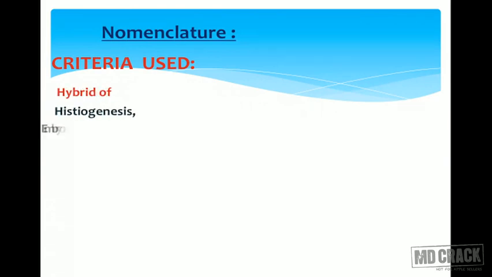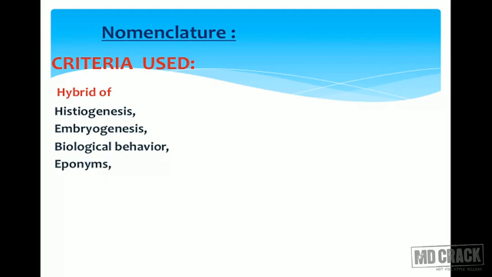We use the histogenesis, that is, which tissue it is originating from. What is the basic parental tissue from which the tumor is arising? Embryogenesis: what are the precursor cells that are giving rise to this particular tumor? Biological behavior: is it benign or malignant? Based mainly on the biological behavior, benign tumors are very good, malignant tumors are very, very bad.